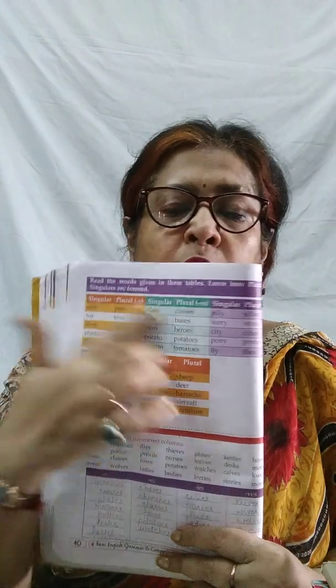Read these words. Follow the book. I'm teaching you. Follow this part. Read the words given in these tables. Learn how plurals of singular are formed. Singular, pen, plural, pens. Singular, toy, plural, toys.